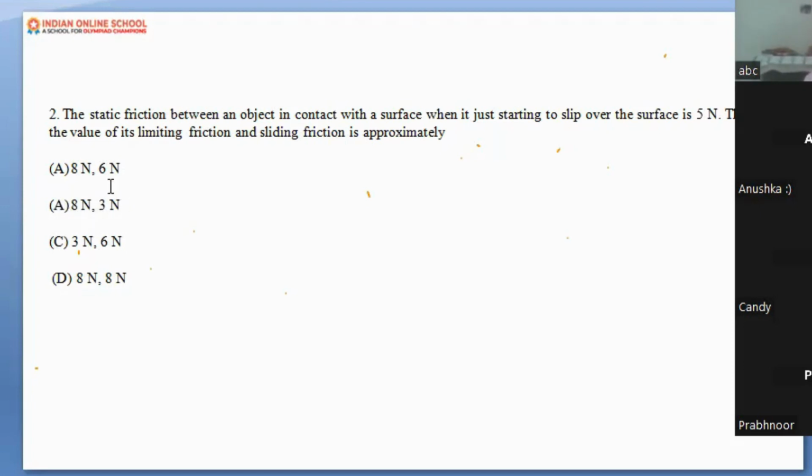Why so? Because you know that the static friction is always more than the sliding friction. So static friction is 8 newtons, and in that case your sliding friction is 3 newtons. Your static friction is always more than the sliding friction. Do remember.